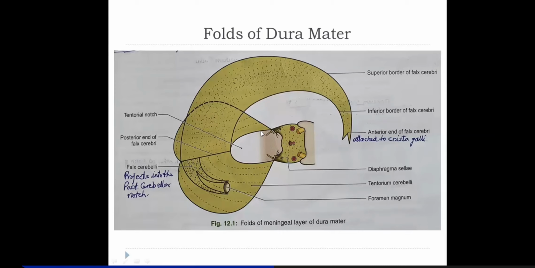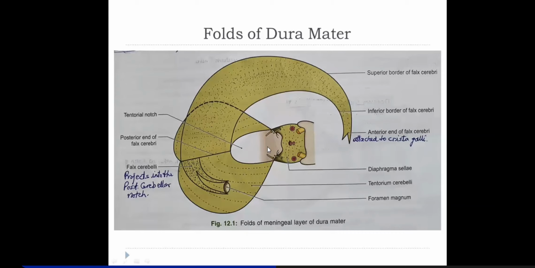So what crosses this tentorial notch will be the upper portion of the midbrain, as well as the anterior surface of the upper vermis of the cerebellum. Okay? Anterior portion of the upper vermis and the upper half of the midbrain are at this level of tentorial notch, right?